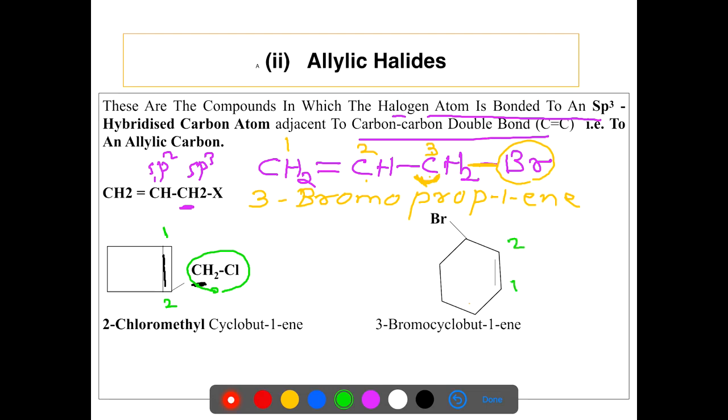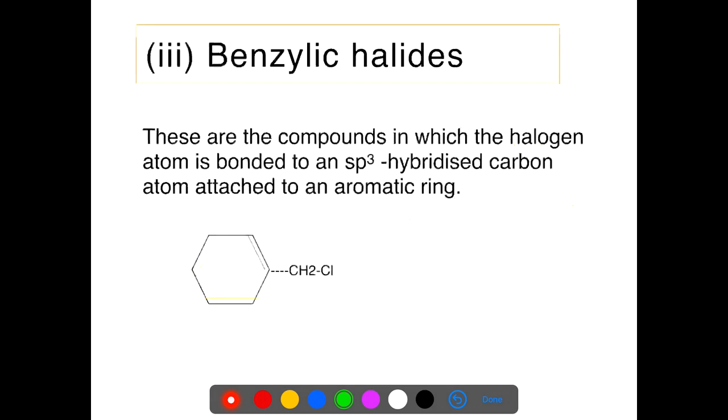Now we start numbering the chain 1, 2 and 3. Bromo is present at the third carbon. So the name of the compound is 3-bromocyclohex-1-ene. So these are the different compounds of the allylic halides.